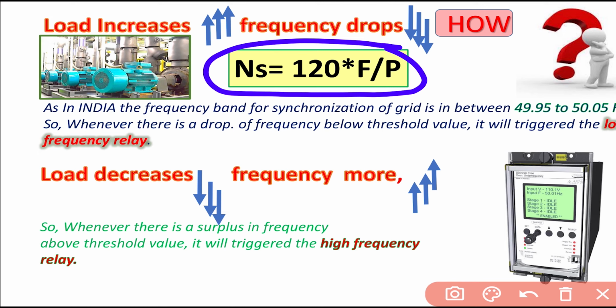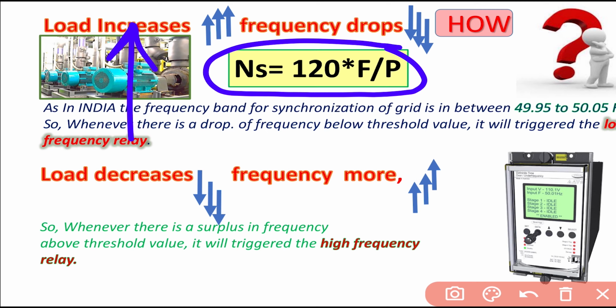Whenever the load increases, what happens? As the load increases, the generator has to increase its speed. But at that time, the rotor has its own inertia. Whenever the load increases, the rotor inertia is also more, so it will decrease its speed.